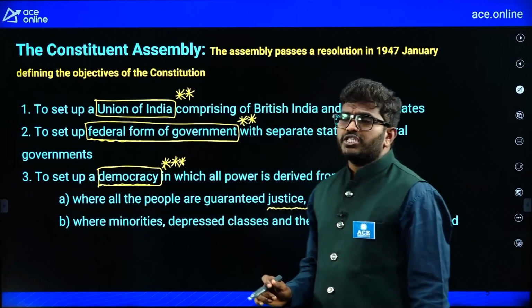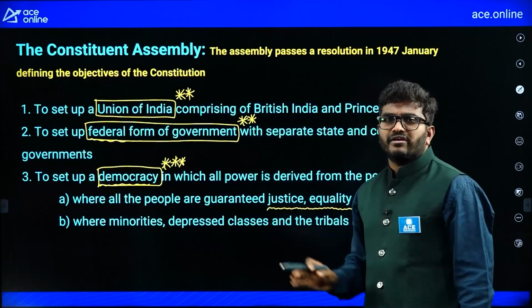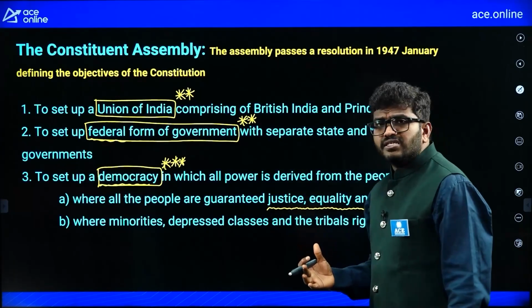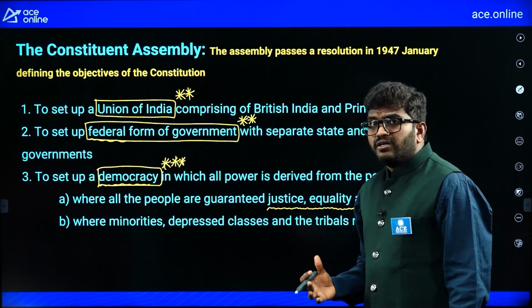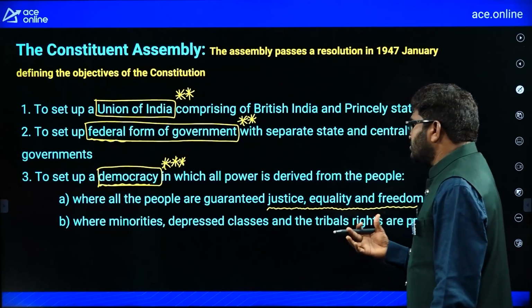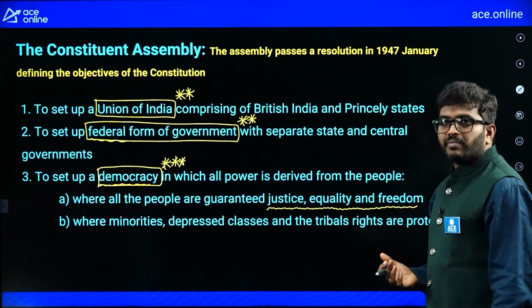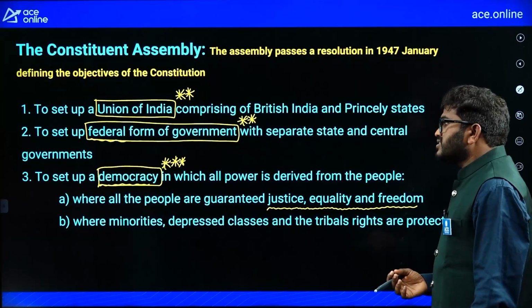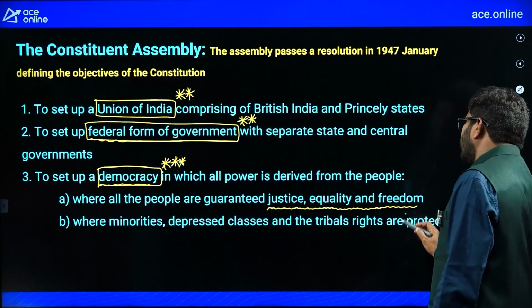If you remember these points, you can frame a sentence and write. Within the democracy, you should protect the people, and you should give a guarantee of justice, equality and freedom, where minorities and depressed classes must be protected.